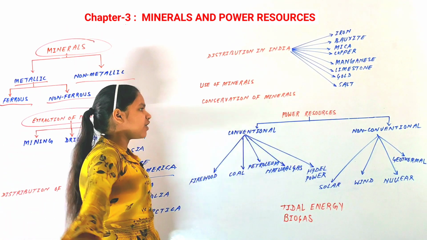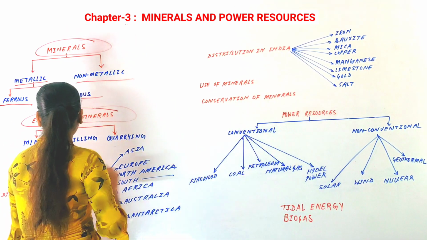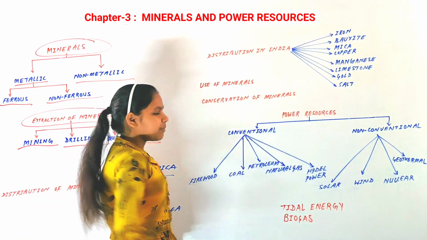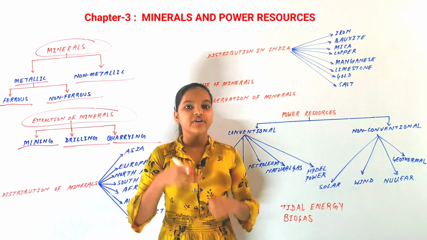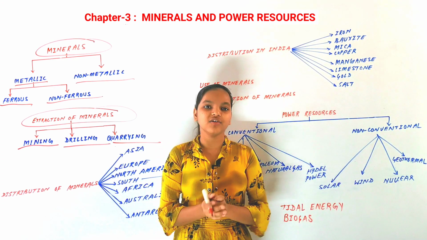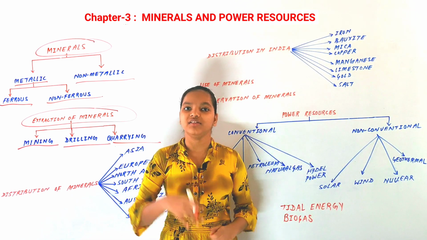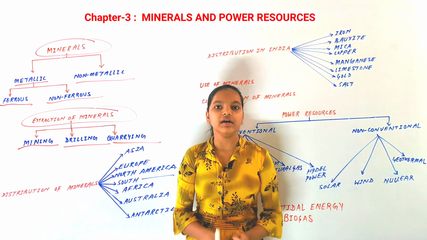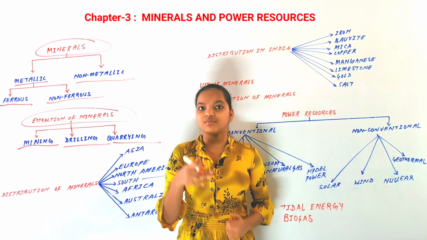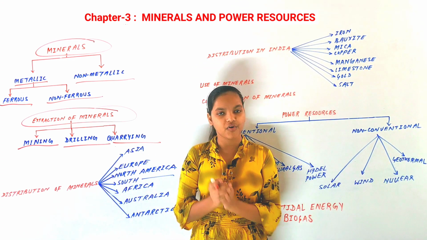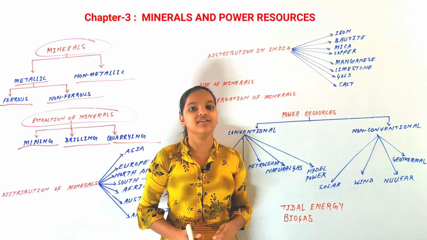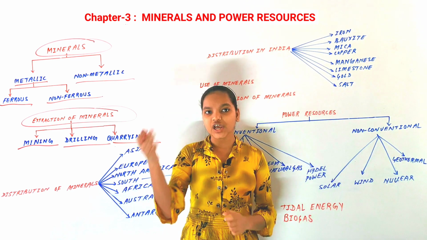Extraction of minerals can be done in three ways: mining, drilling and quarrying. First is mining. In mining we dig the earth and take out minerals that are in the form of rocks. Mining can be done in two types, open cast mining and shaft mining.